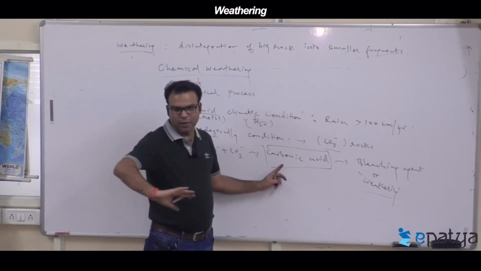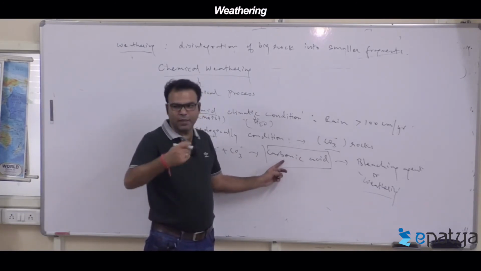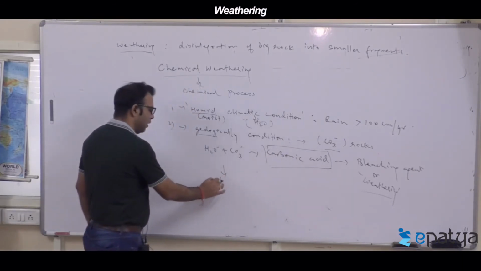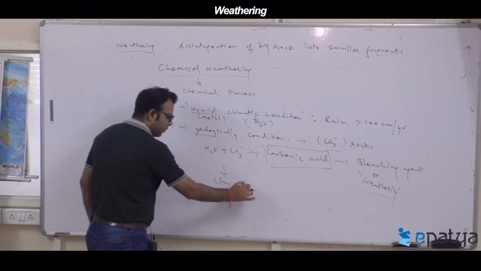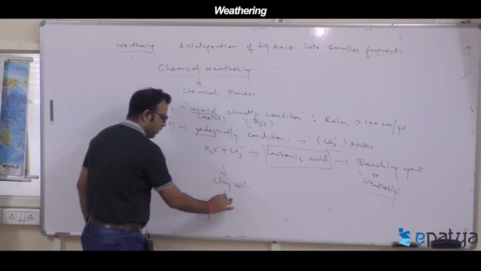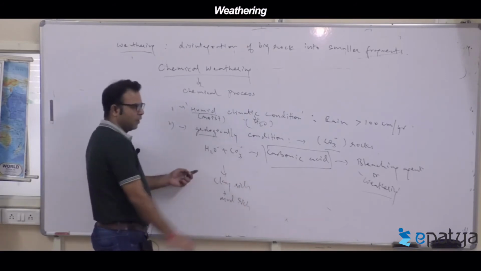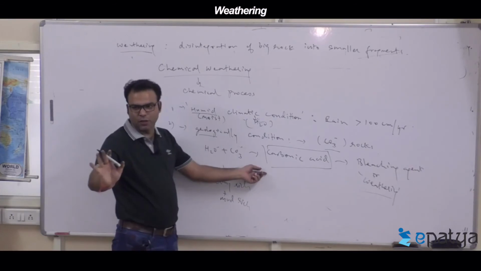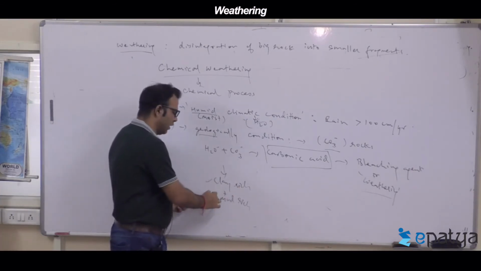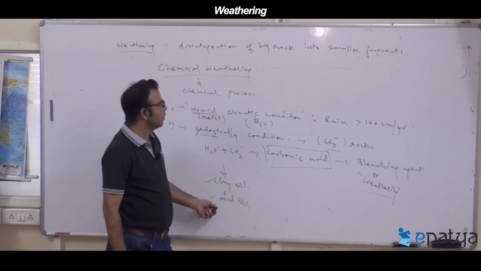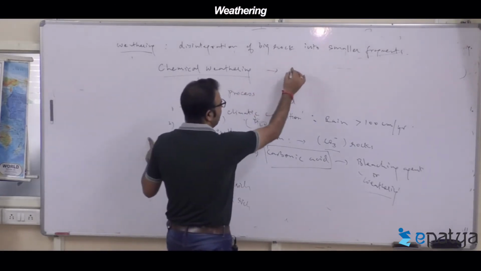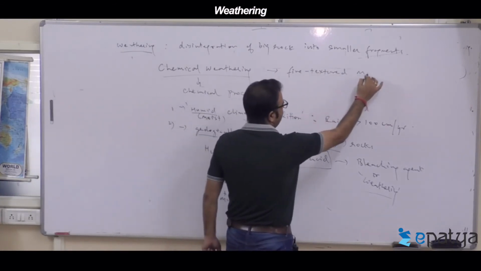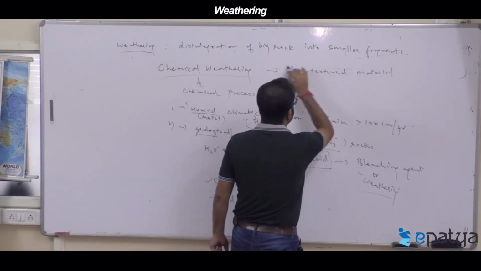When carbonic acids pass over it, they eat up the matter and remove the material, finally turning it into clay-rich or mud-rich matter. It is not breaking into bigger blocks, gravel, or sand. It finally produces clay or mud. So the chemical weathering output is a fine textured material like clay and mud.